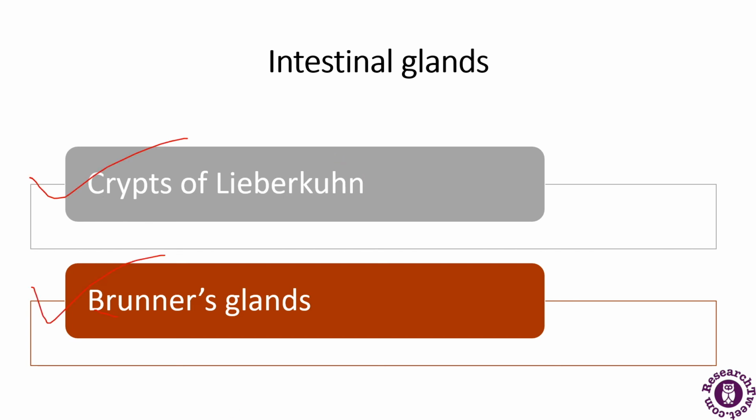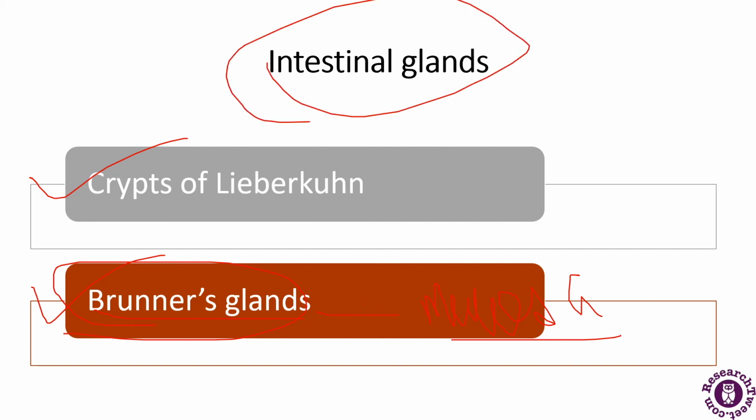Then Brunner's glands. The main function here is that they secrete mucus, which lubricates and sticks the food together. The mucus also protects the mucosal cells from the digestive enzymes, lubricates the food in the digestive tract, and protects the mucosa of the stomach from damage. So this was about the intestinal glands.